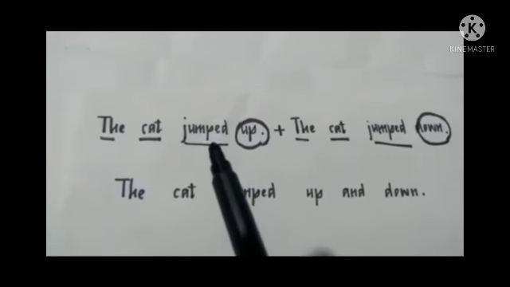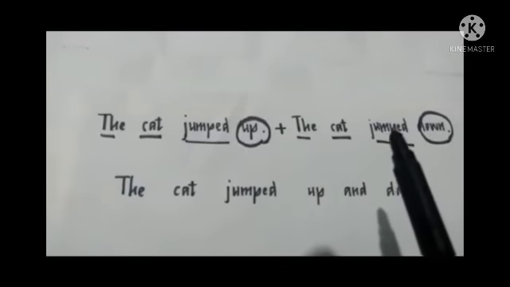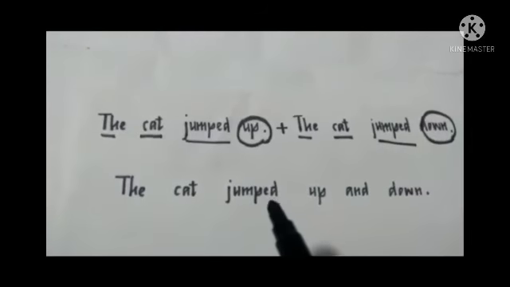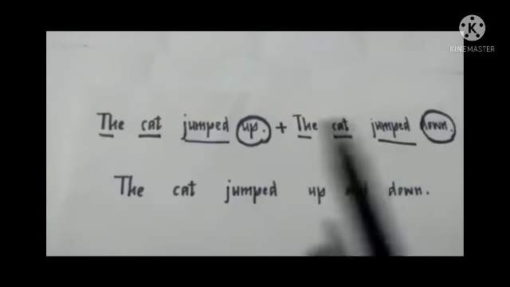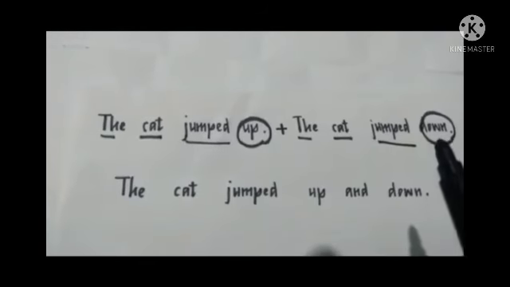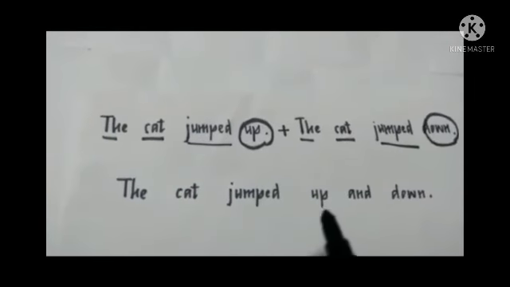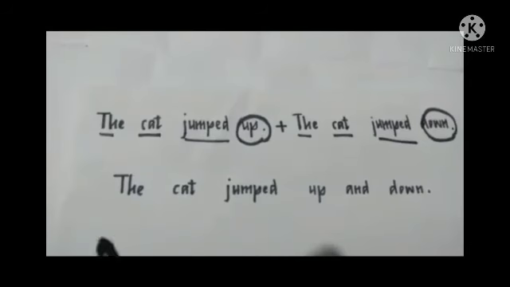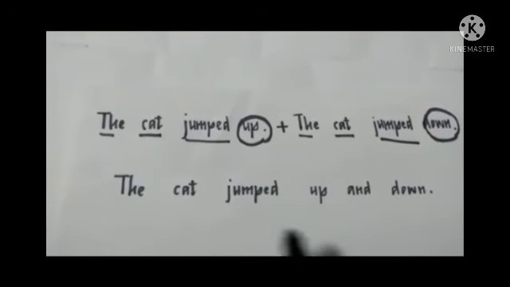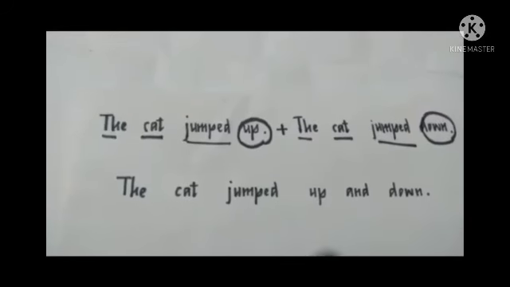Here also jumped. In the second sentence also jumped. So here also I have written jumped. The two different words are up in the first sentence and down in the second sentence. So I have written the sentence as the cat jumped up and down. The cat jumped up and down.